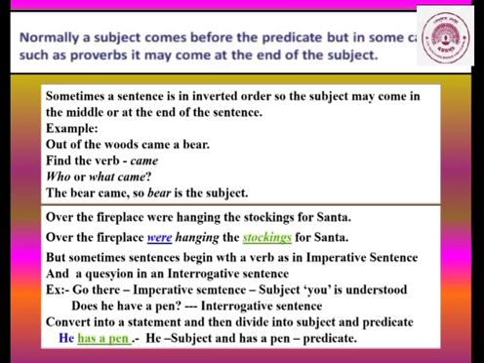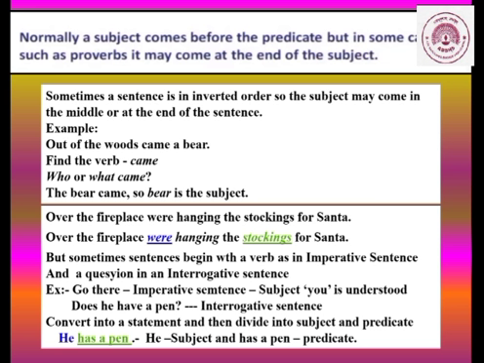So sometimes the sentence starts with a verb or with a question word. For example, see, go there. It is an imperative sentence. Now here if you see, there is no subject. But in such cases, you have to understand that you is there. For example, you go there. It is a command given to a person. So he should understand it is given to him. So the subject you is understood in these kinds of sentences.